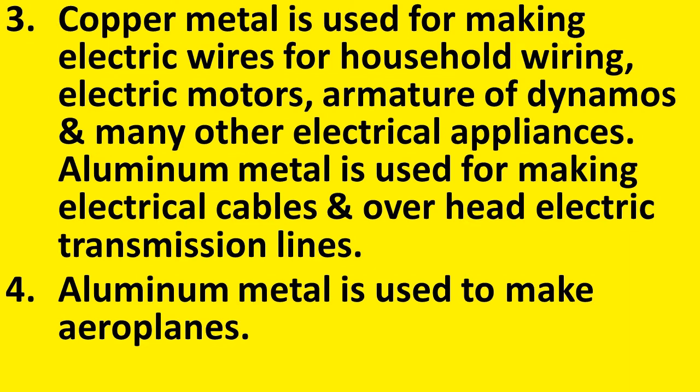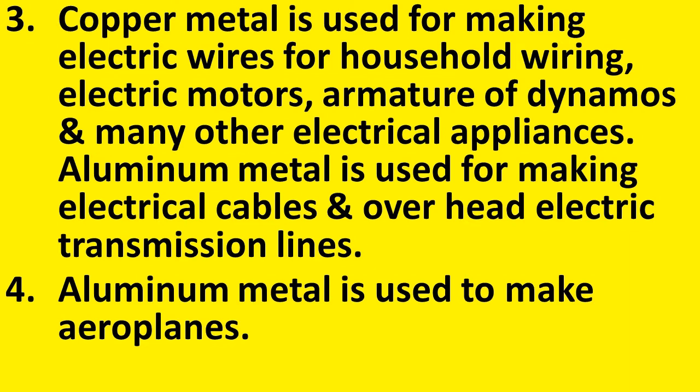It is very costly, expensive metal. So it is not economical to use silver for electrical wires. But copper, which is the second best conductor, is also cheap in comparison with silver.